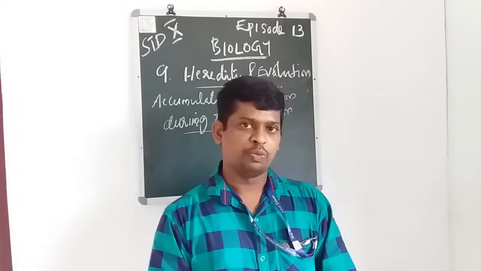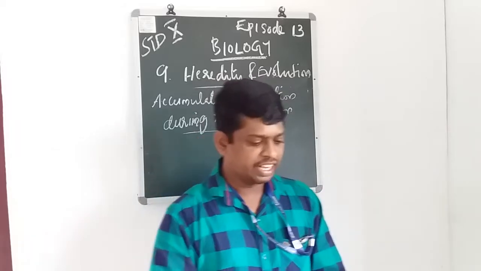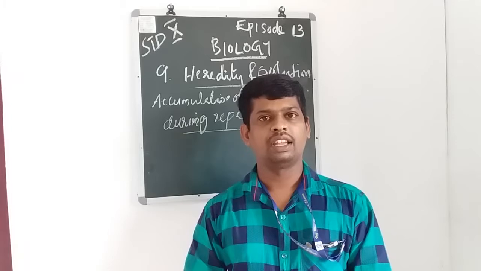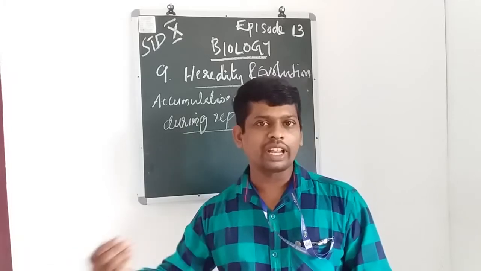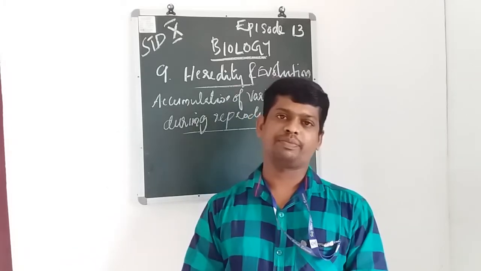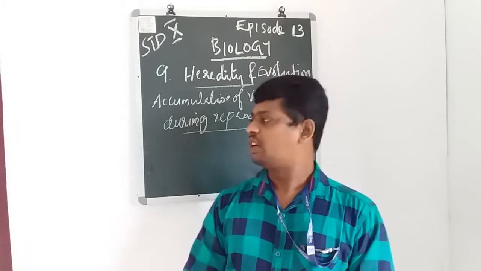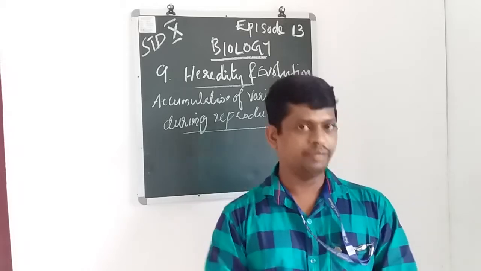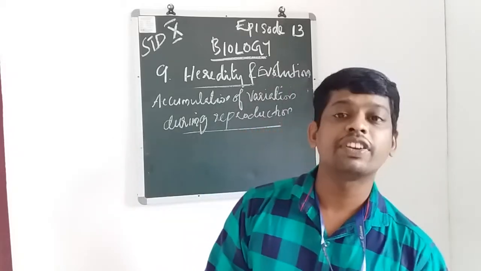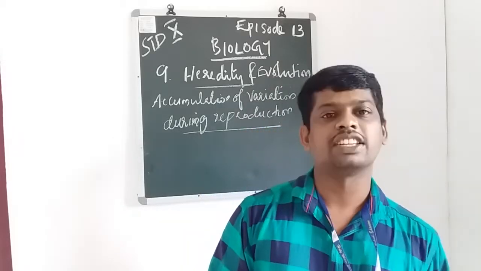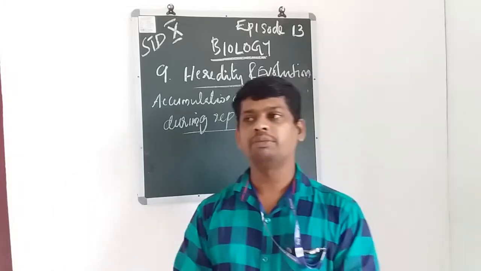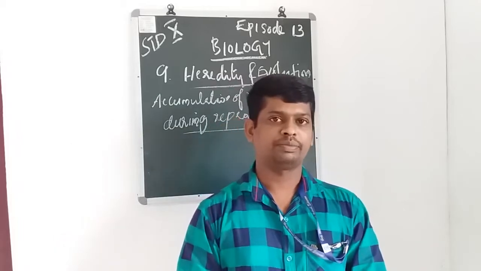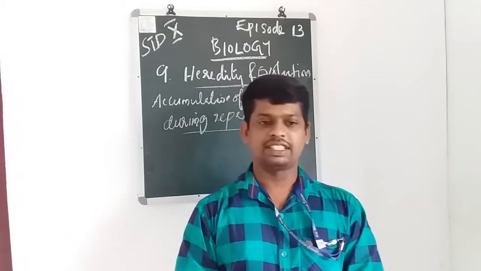That is the first point. The second point is that the differences are newly created: newly created organisms have differences, and new organisms are developed. So that is the difference.